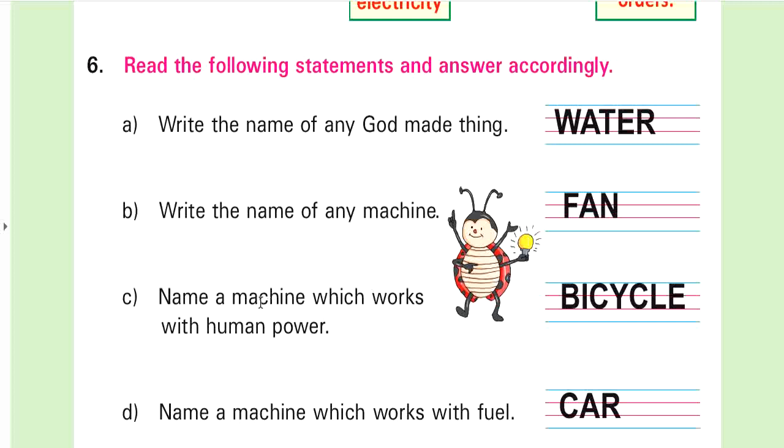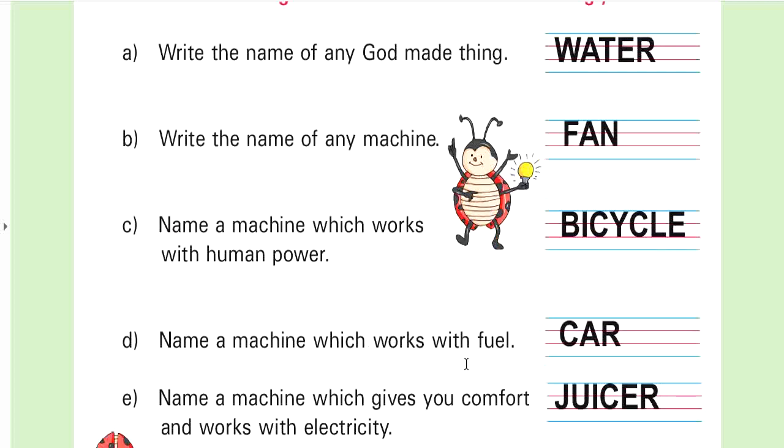Name a machine which works with human power. A machine which works with human power, that is bicycle. Or you can write here tricycle and rickshaw also. Just write one machine here because he is asking for a machine, a single machine, which works with human power. So we have written here bicycle.